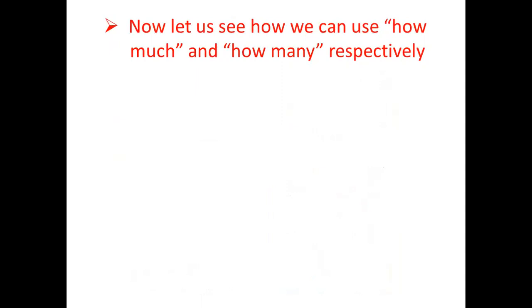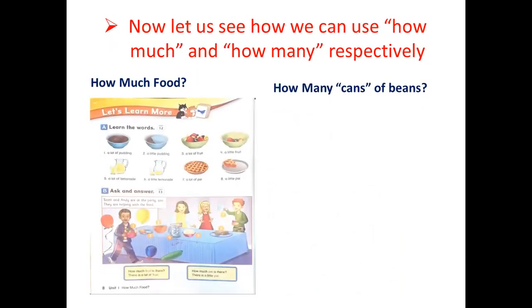Okay, now let us use how many. Let us see how we can use how many and how much, respectively. How much food, how many cans of beans. I'm going to show you a little bit in the books. I think you all have this book. Let's go. 4th edition student book. If you have it, open page 8.